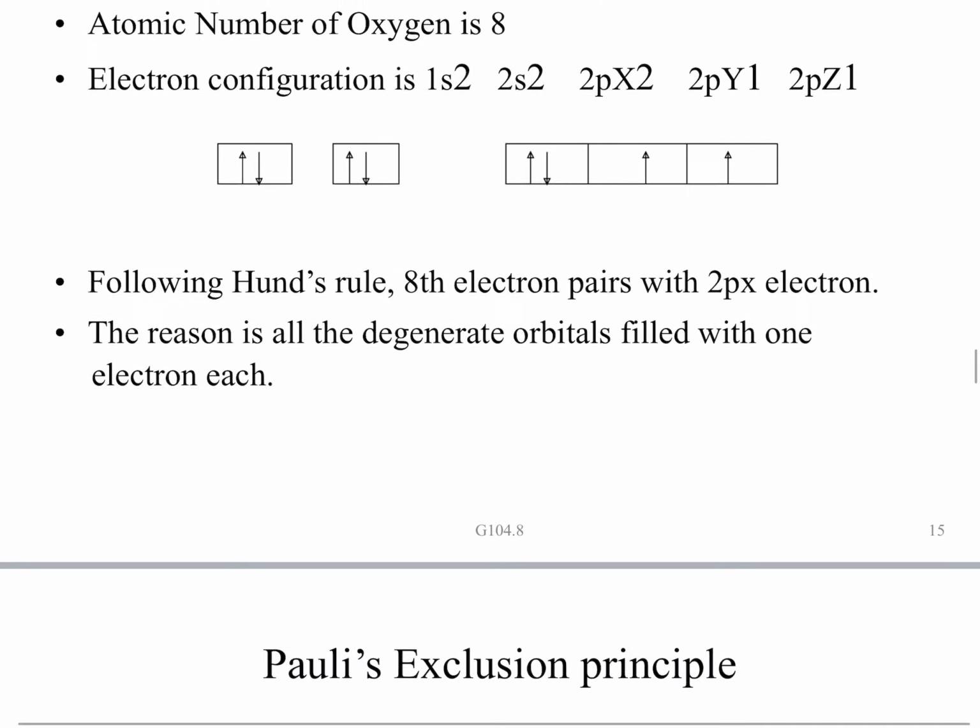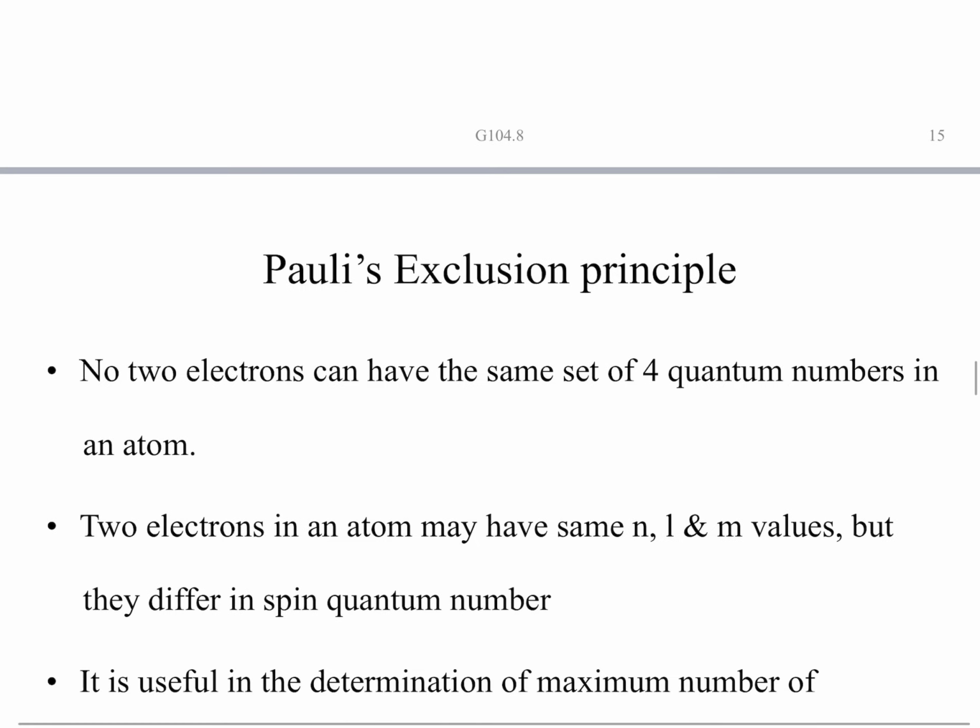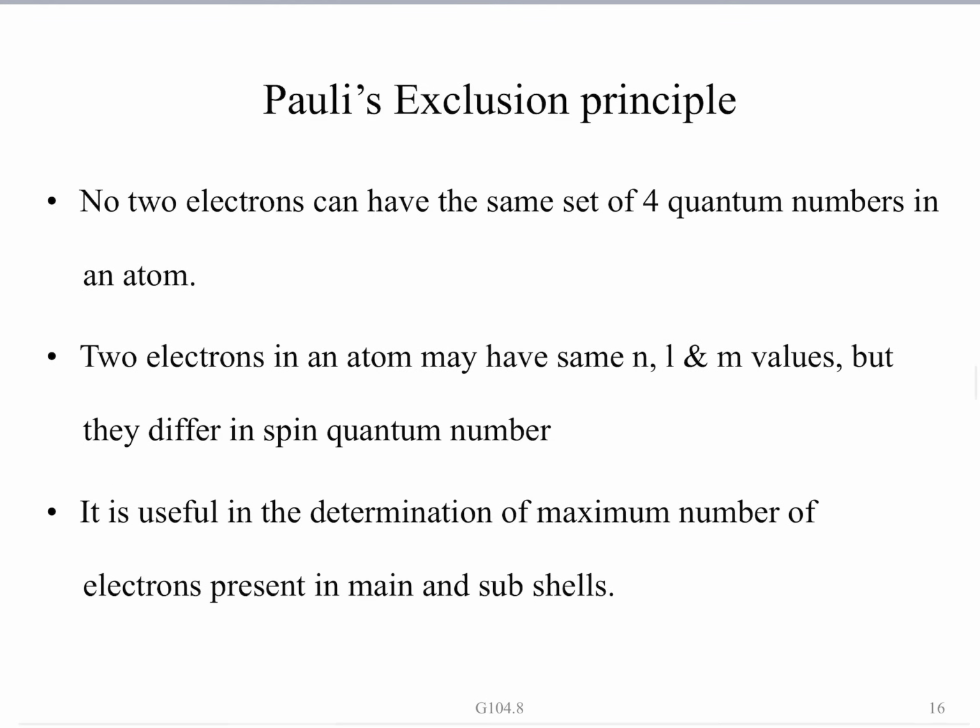Now we will go for the next one, Pauli's exclusion principle. This principle states that you may have any number of electrons in an atom, but if you choose any 2 electrons randomly, those 2 electrons will not have all 4 quantum numbers the same.